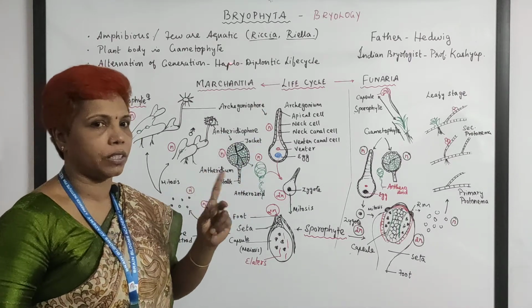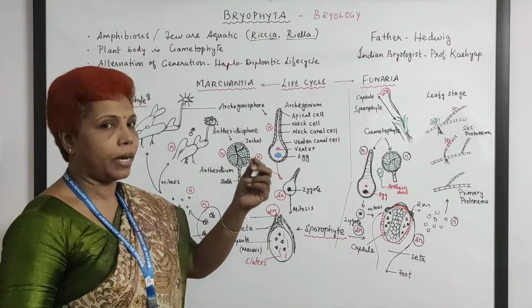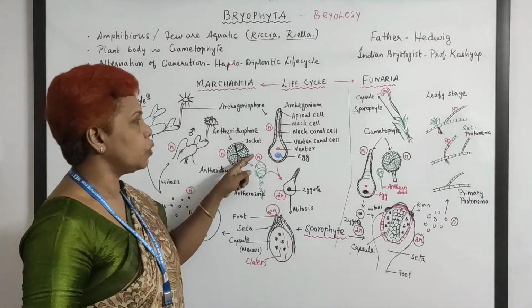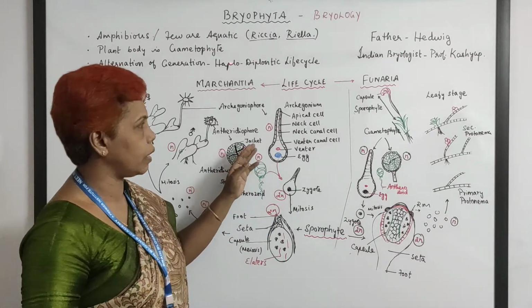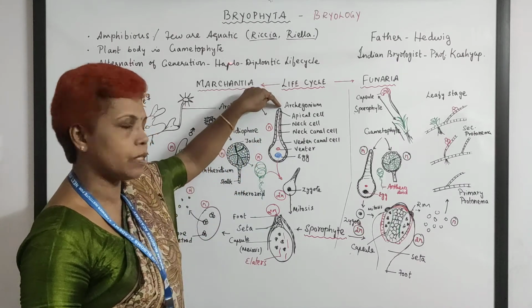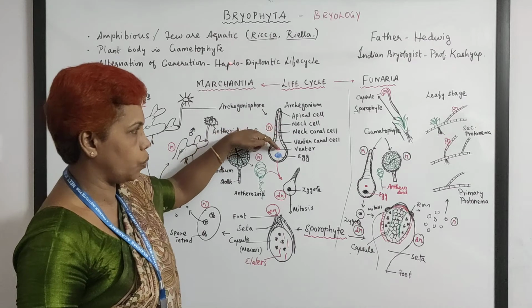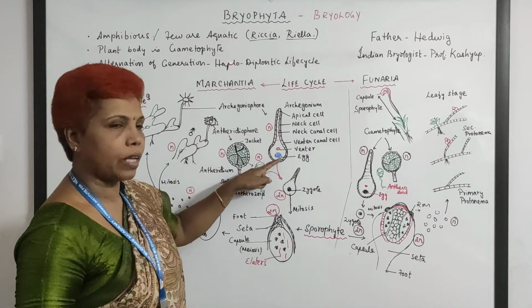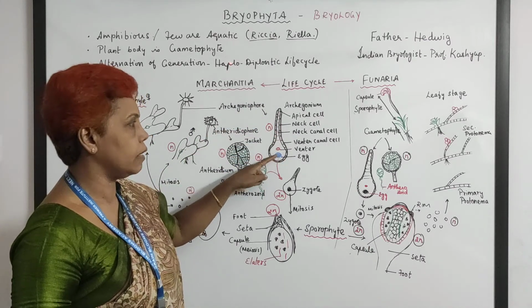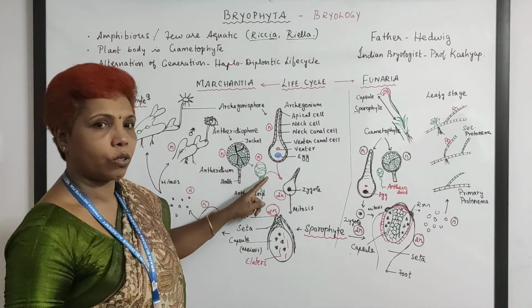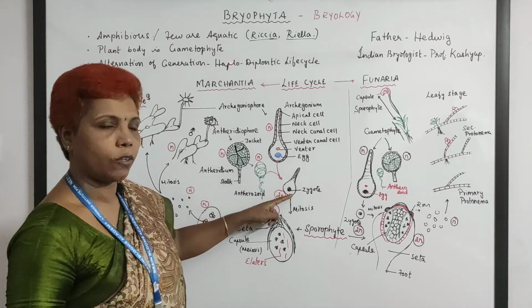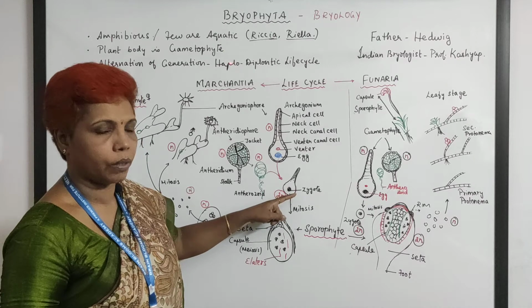They are biflagellate, two flagella will be there, and they are pretty lengthy also. So with the help of water it will swim and reach this apical cell, and the apical cell opens and then it gets in, and then it meets the egg. The egg nucleus and antherozoid nucleus meet and form a zygote.